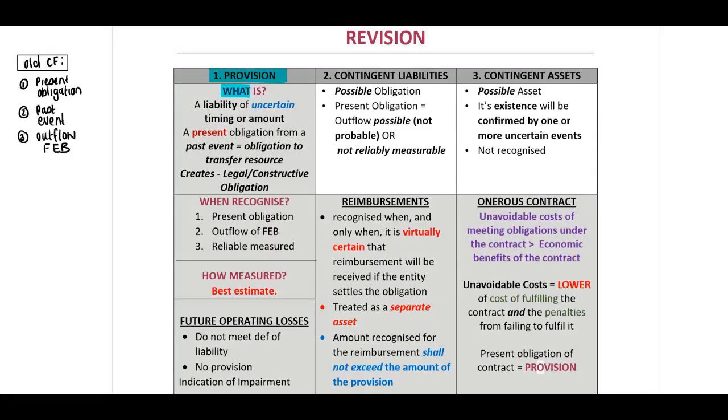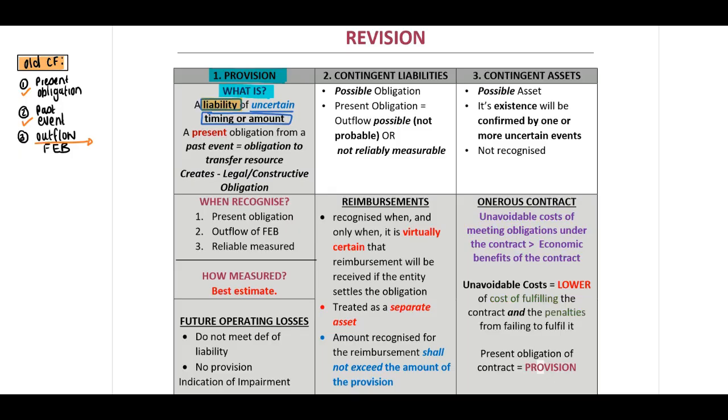What is a provision? Now, in terms of the definition in your IAS 37, it indicates to us that a provision is a liability of uncertain timing or amount. Okay, so guys, just stop right there. When you open the definitions in your IAS 37, in terms of a liability, you will identify that it still refers to our old conceptual framework, where we have a present obligation due to a past event that will result in an outflow of future economic benefits.